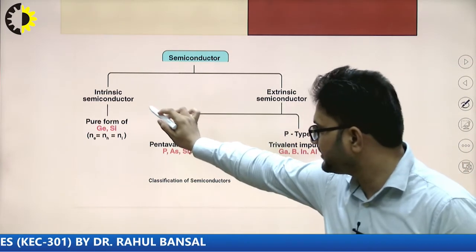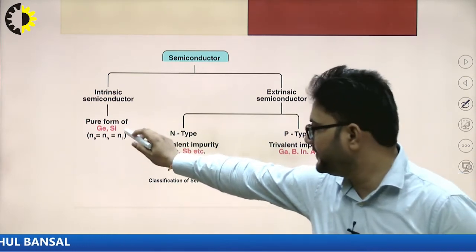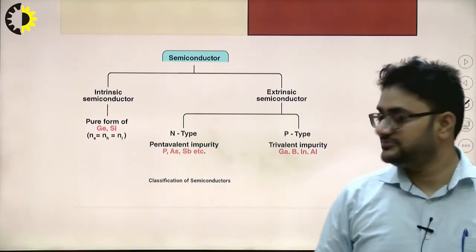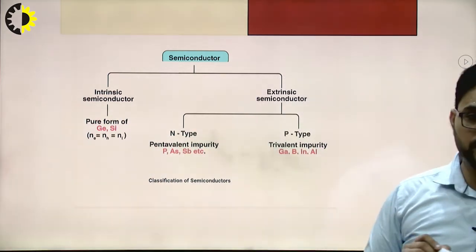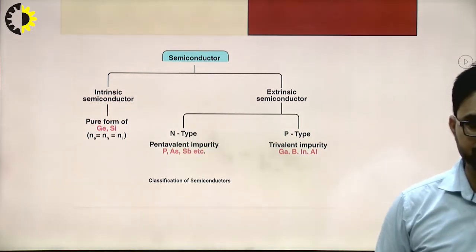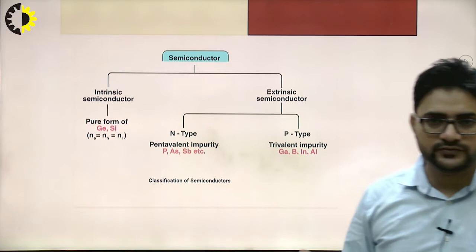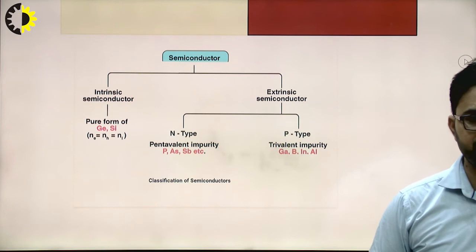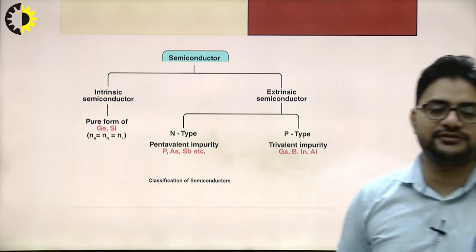First is the intrinsic semiconductor, which is in the pure form. Examples are germanium and silicon. The point to be noticed is that the number of electrons is equal to the number of holes in the case of intrinsic semiconductors, and they are equal to the intrinsic concentration. So this is the case of the pure form of semiconductor, that is silicon and germanium.